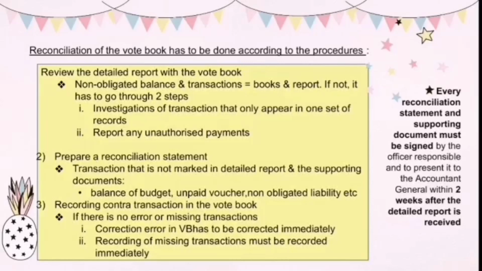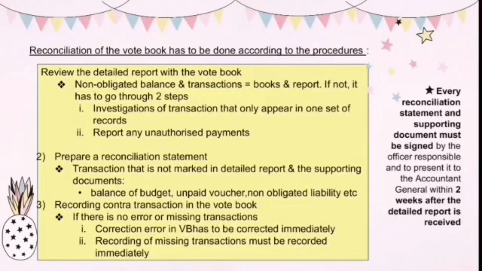The first step is to investigate the transaction that appears in only one set of records, which means any transaction that is not marked either in the detailed report or vote book for a specific month or previous month must be investigated thoroughly to ensure that there are no unauthorized payments, transaction errors, or missing transactions. The second step is to report any unauthorized payments. If there are unauthorized payments, they must be immediately reported to the Accountant General for immediate action.